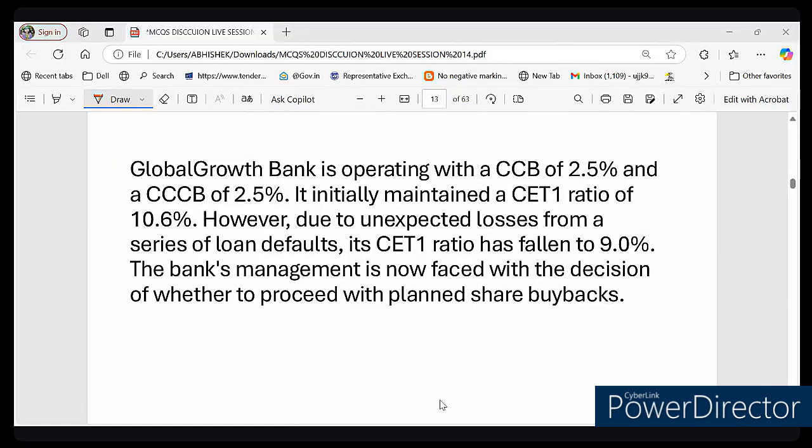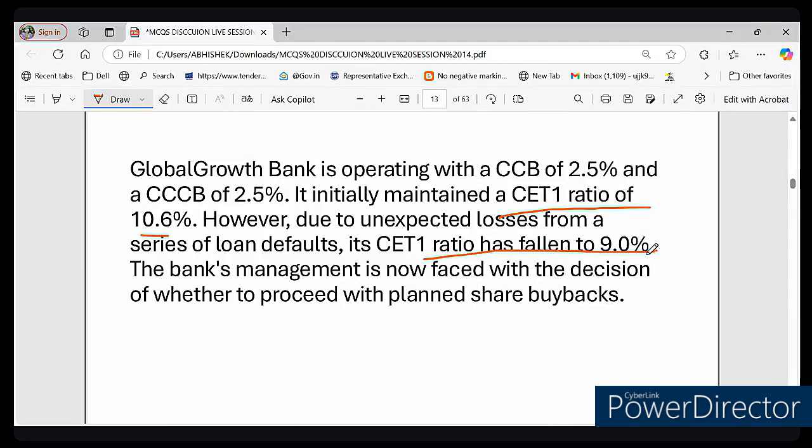The bank called Global Growth was doing great with a strong CET1 ratio of 10.6%, right? But suddenly, due to loan default, the CET1 ratio has fallen to 9%. Now the bank management is wondering, can we still go ahead with the share buyback? So earlier the CET1 ratio was 10.6%, but it decreased to 9% because of the loan default, and the management is worried about the share buyback.